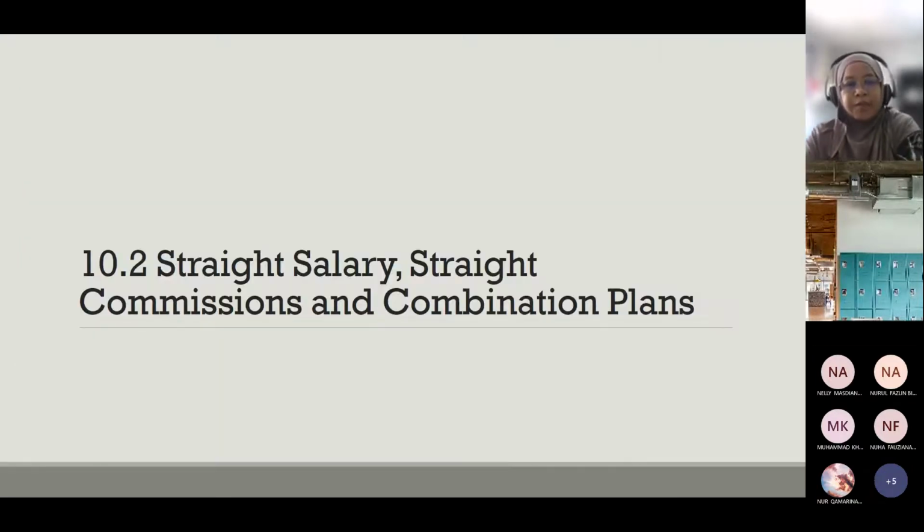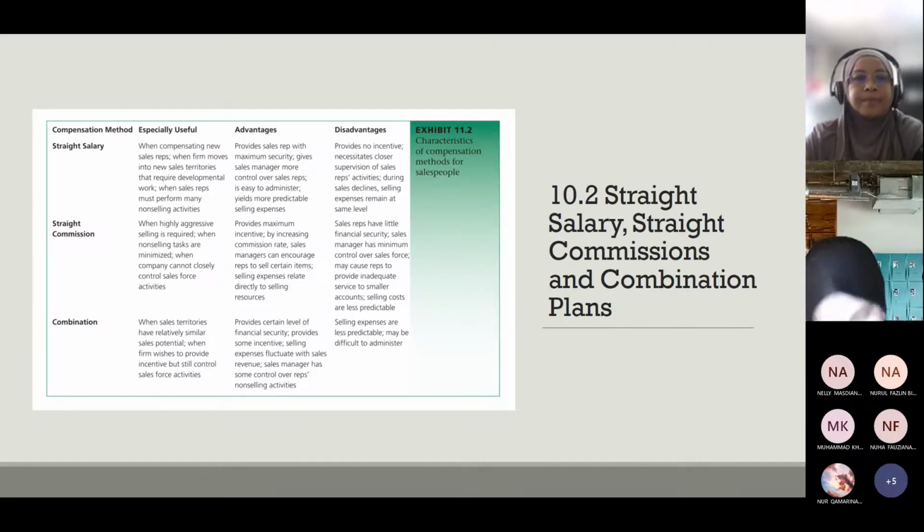Okay. First one, we are going to look at straight salary, straight commission, and combination plan. So when we are discussing straight salary, it is used when compensating new sales reps, when the firm moves into a new sales territory that requires development work, when sales reps must perform many non-sale activities. This is the time where normally a company doesn't really have a business yet. This is the time to set up.